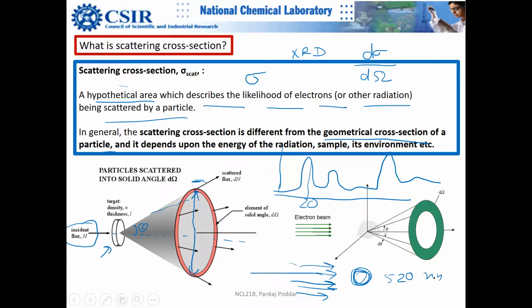Even if the light is coming a little bit far from the sample, this gold nanoparticle will scatter it. It's like an aura.